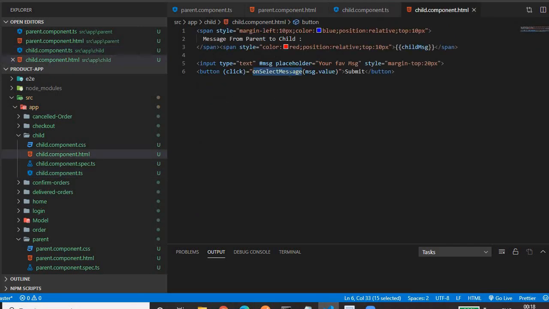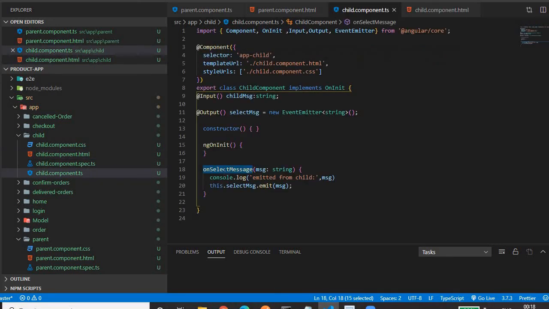This is the click event handler, in which we are passing message.value. This input field has a hashtag variable, #message. So whatever the user has input, if you want to retrieve it, we can do it this way, message.value. Then this is a button having the name submit. So on click of the button, this function is called. In this function, we are passing the user input value, and once this function is called, it will go to here and emit that user input to the parent, so that the parent will catch it.